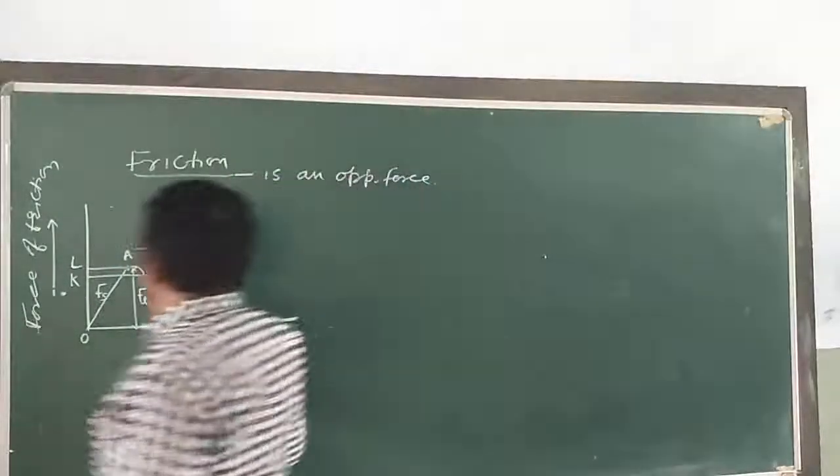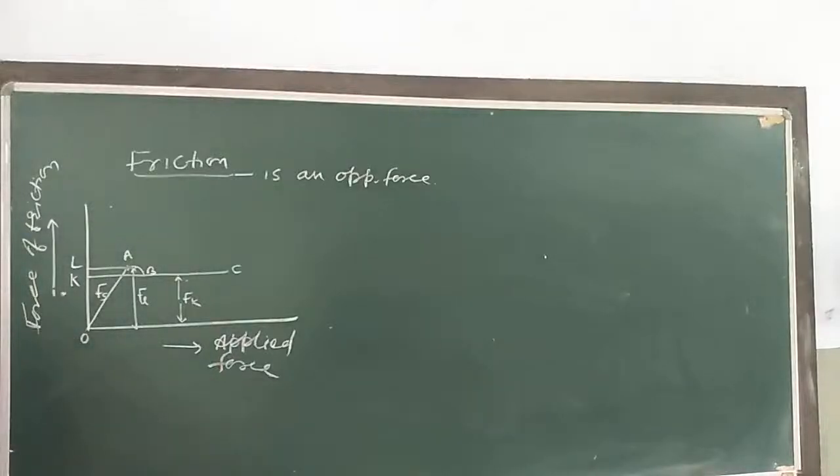Here my dear children, I can say the part OA of the curve represents the static friction, which goes on increasing when the applied force is increasing. At A, the static friction is maximum. This represents OL. Beyond A, the force of friction is seen to decrease.